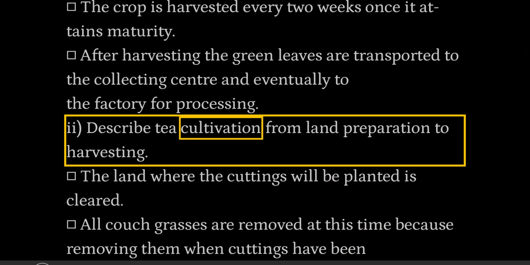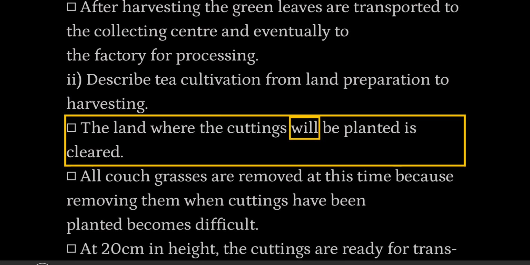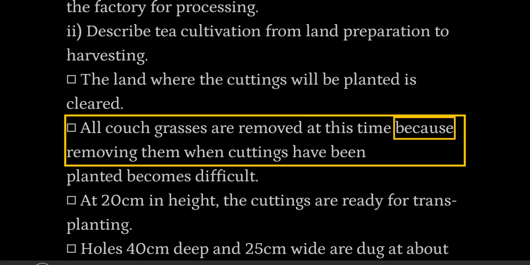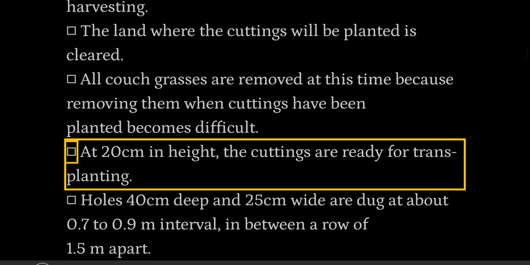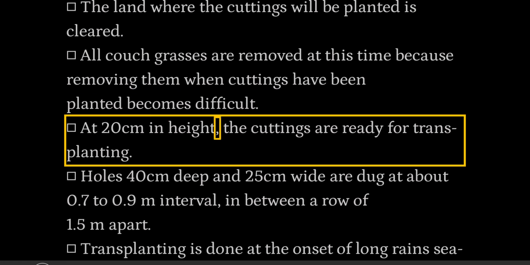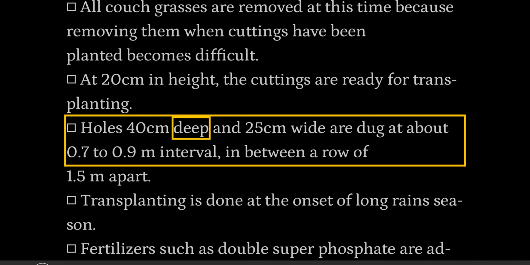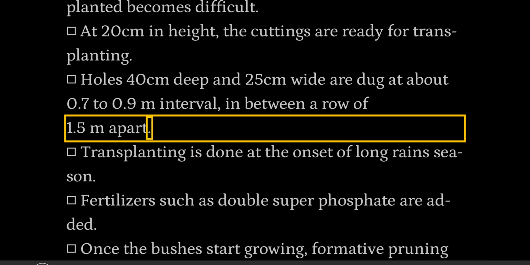To describe tea cultivation from land preparation to harvesting. The land where the cuttings will be planted is cleared. All couch grasses are removed at this time because removing them when cuttings have been planted becomes difficult. At 20 centimeters in height, the cuttings are ready for transplanting. Holes 40 centimeters deep and 25 centimeters wide are dug at about 0.7 to 0.9 meter interval in between a row of 1.5 meters apart.